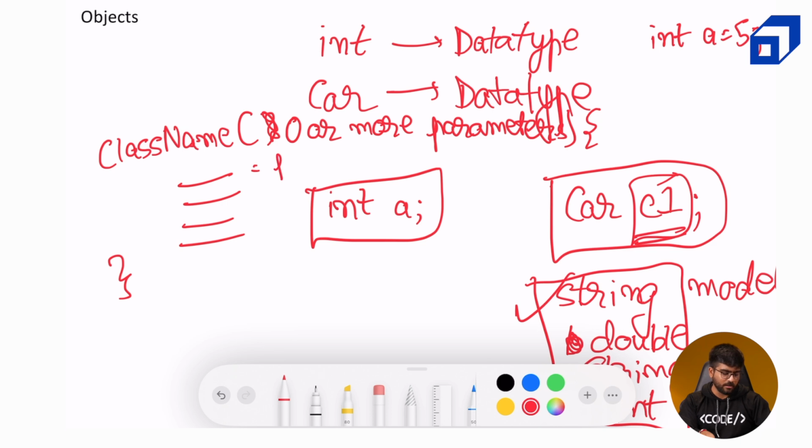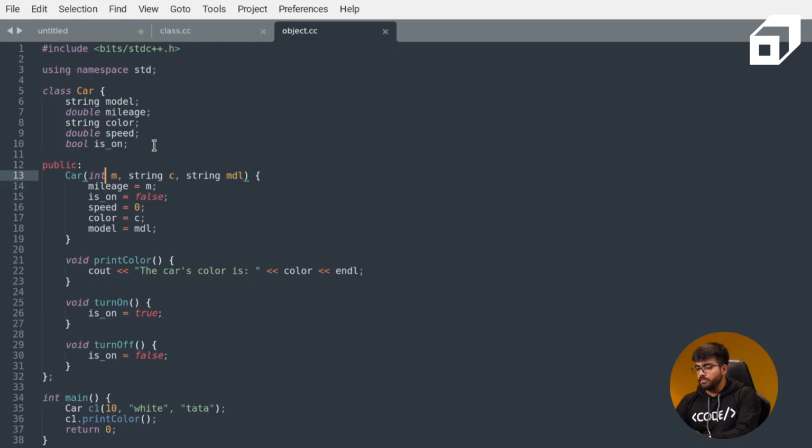So we can assign the data members, whatever data members are there, to these parameters. It can be param1, param2, and so on. Looking at the code will give you more clarity. So we have taken 3 parameters, int m, string c, and string mdl. Mdl stands for model, c stands for color over here, and m stands for mileage if I'm not wrong. Yep. So if you see inside the constructor, we are actually assigning values to the data members of that particular class.